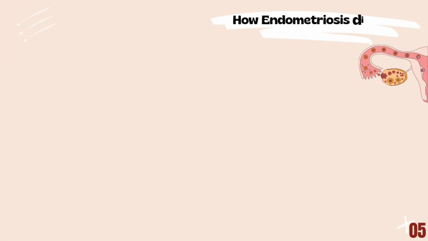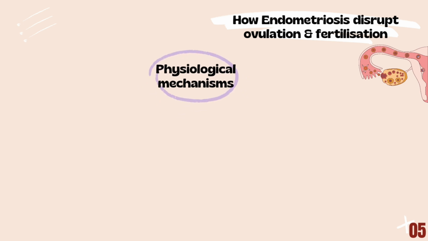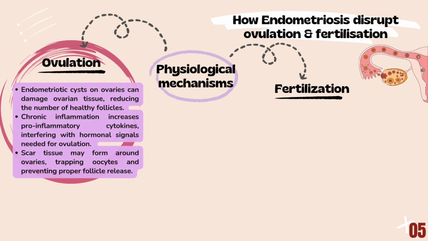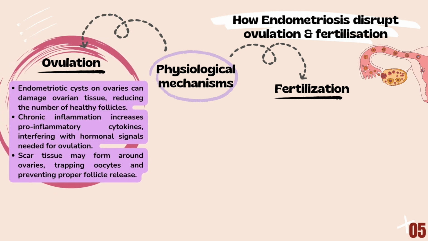How endometriosis disrupts ovulation and fertilization. This slide explains the physiological mechanism of ovulation and fertilization. Now, starting with ovulation. In ovulation, endometriosis can cause the formation of endometrial cysts on the ovaries, also known as endometriomas.